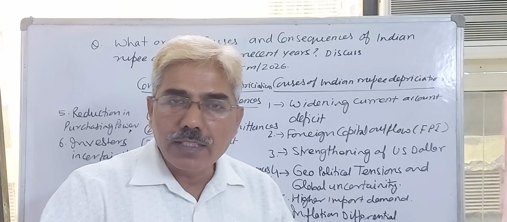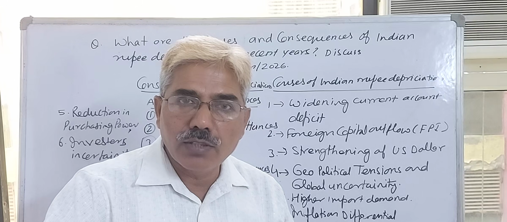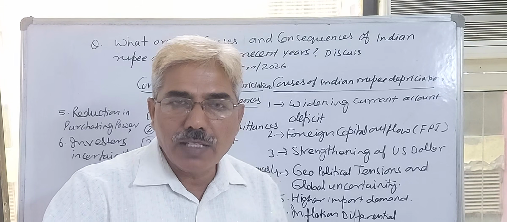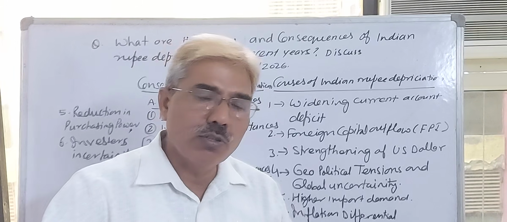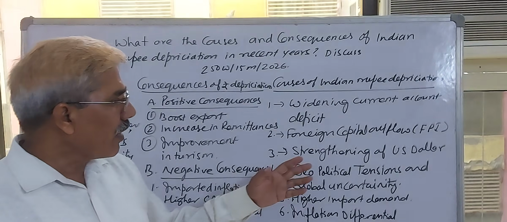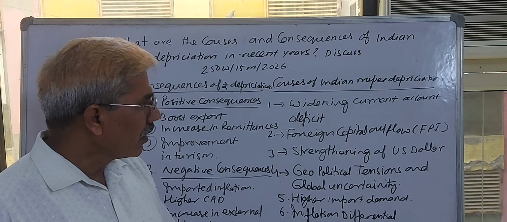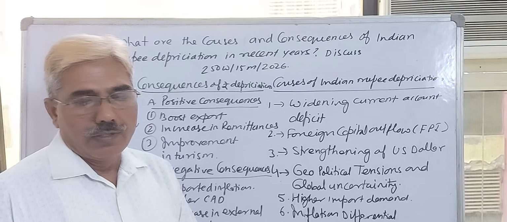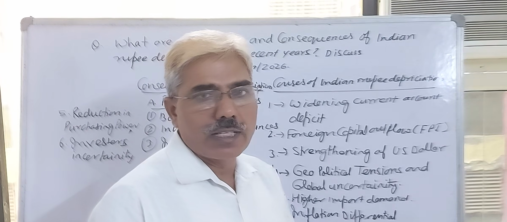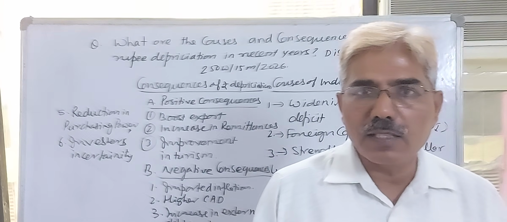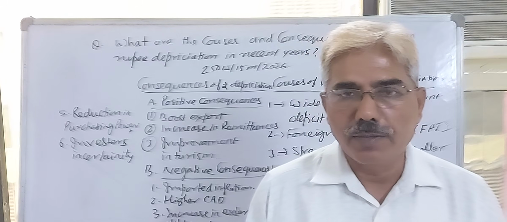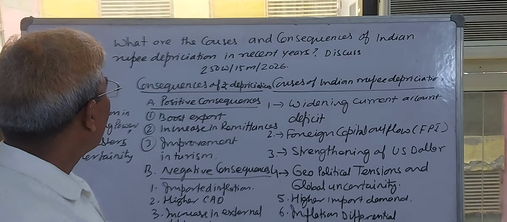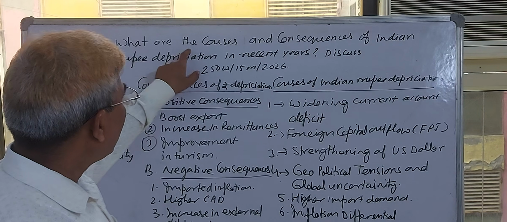That also increased the prices of commodities in the Indian economy, because the government of India also increased petrol, diesel and CNG prices in our domestic economy. That's why our current account deficit began to increase. It was primarily less than 1% of GDP, but after this crisis it increased to more than 1.5% of GDP. Increasing current account deficit, what is the main effect of this?